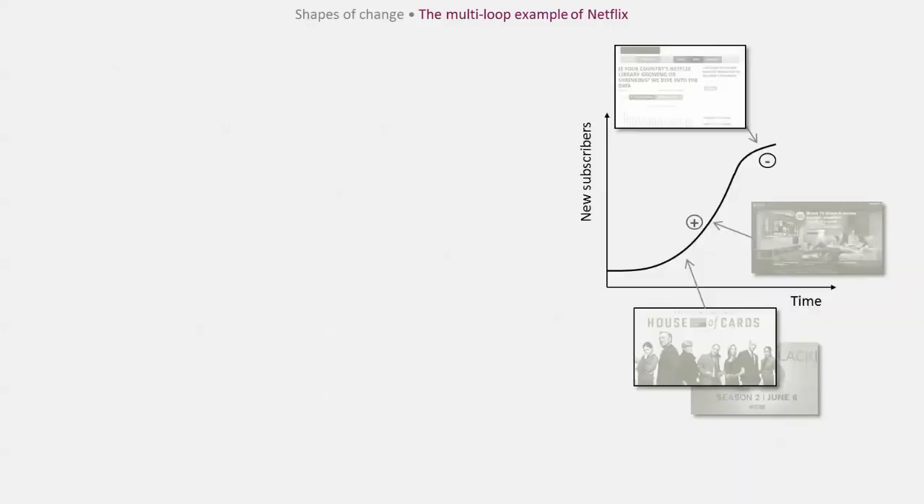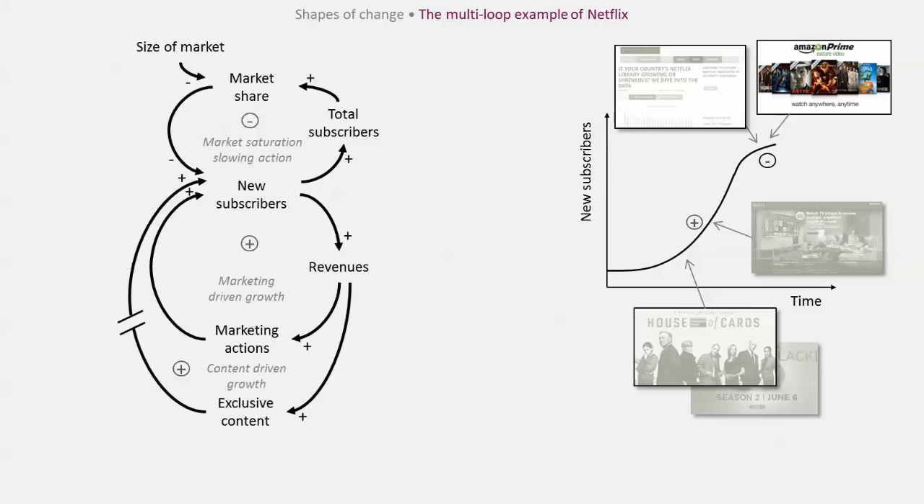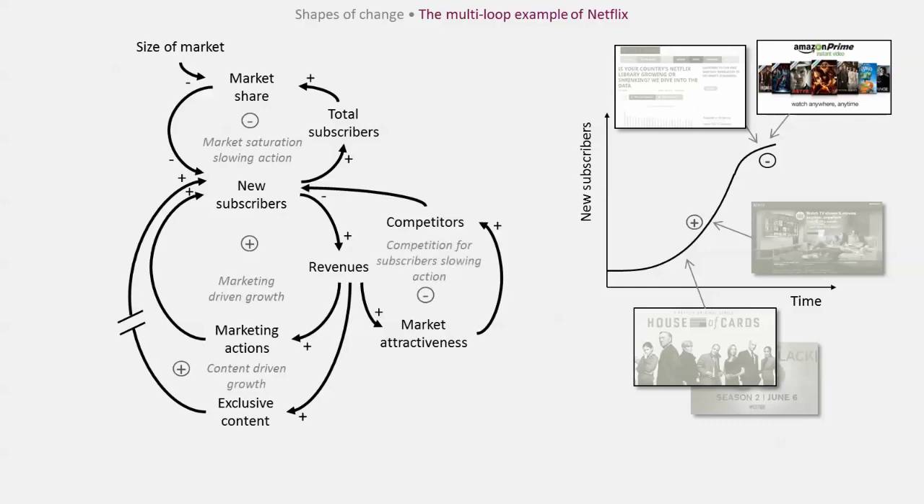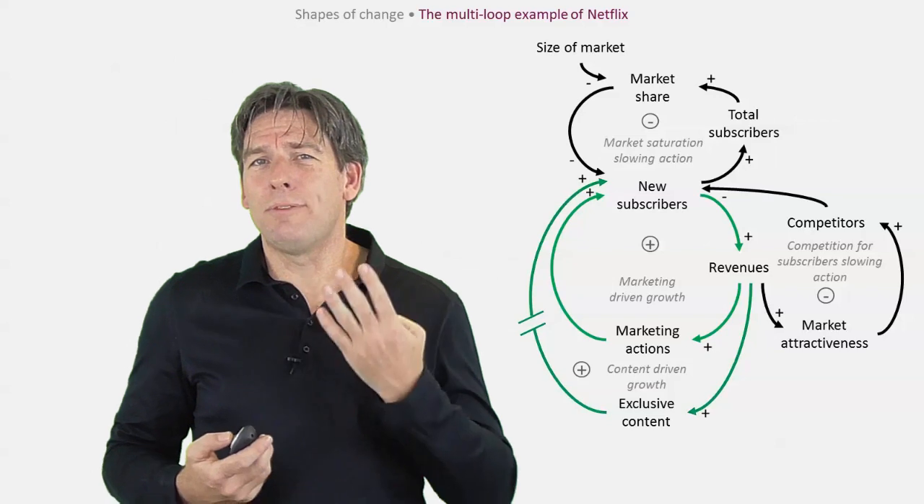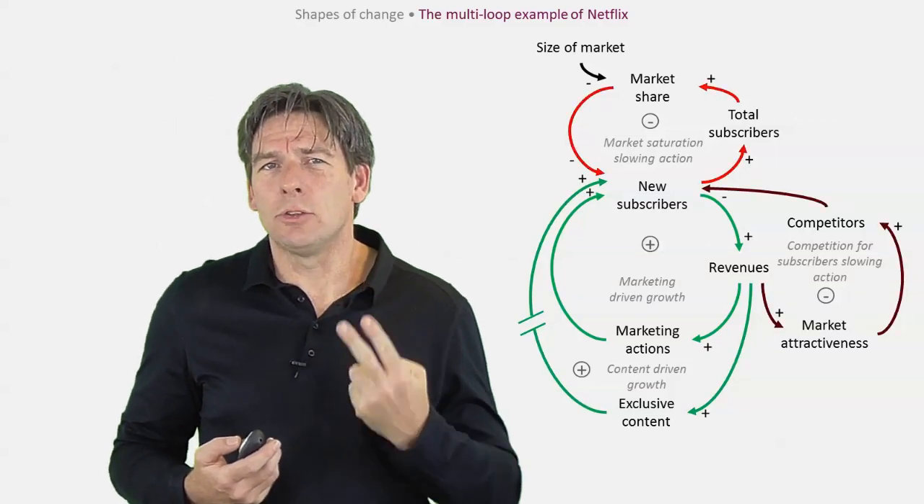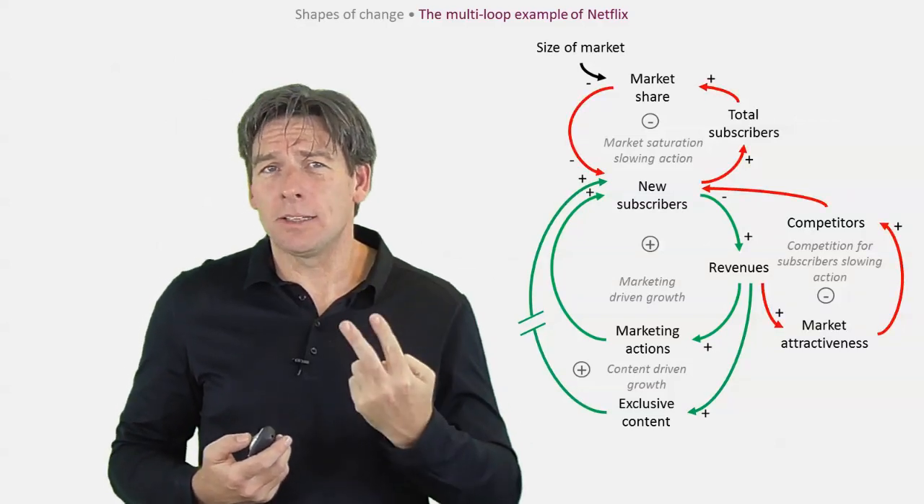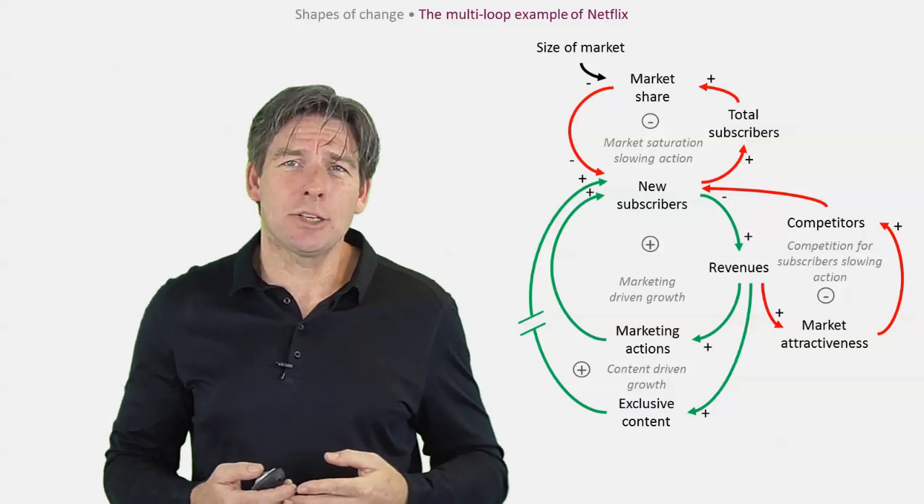The company also acknowledged that it faced increasing competition from other streaming services such as Amazon's recently announced Prime Video service. As the market grows, other competitors are attracted to the market and compete for market share. We can add this second balancing loop to our model. The difficulties that Netflix is facing can be described with 4 loops, 2 reinforcing loops that drive growth and 2 balancing loops that are slowing the company's expansion.